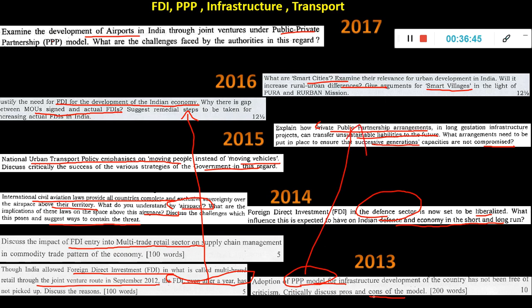So if you see, 2013 to 15-16 they repeated. So after 2-3 years, that is 2020, again these things will come. As I told, in 2018 and 19 a question has not come on FDI and PPP. So please be prepared.